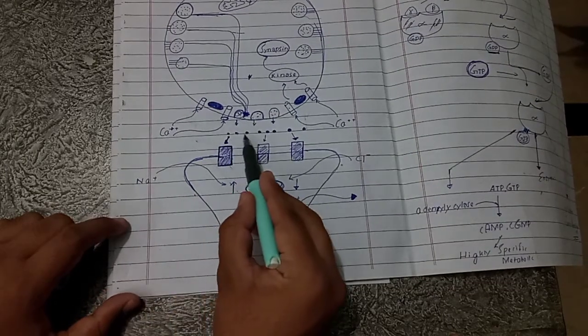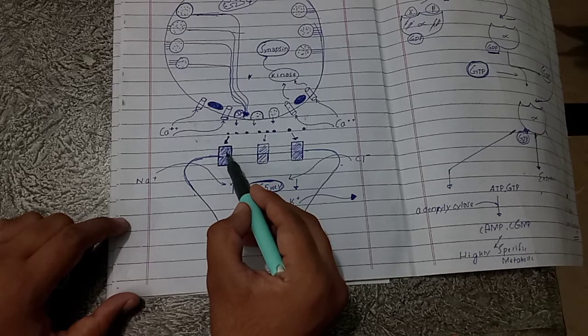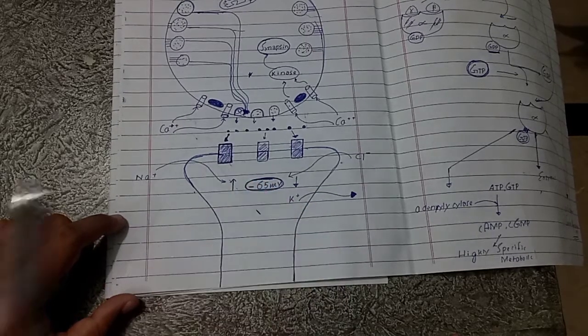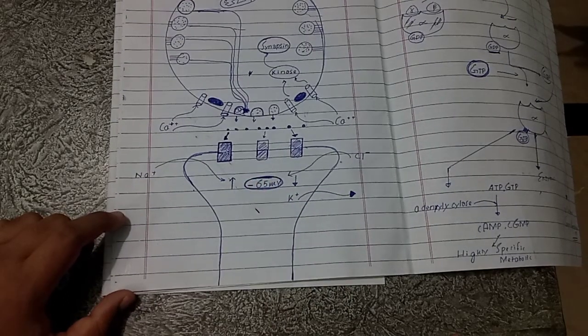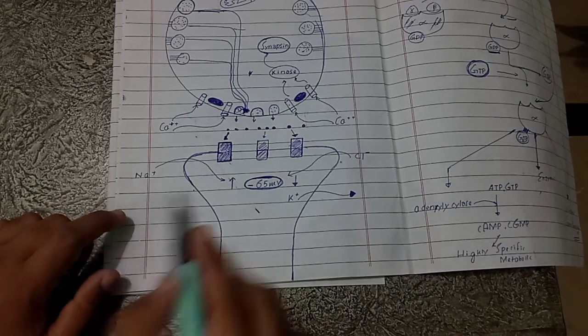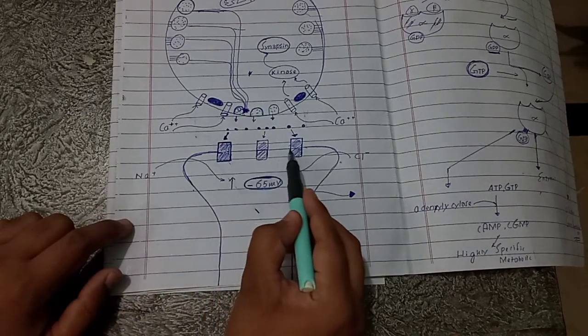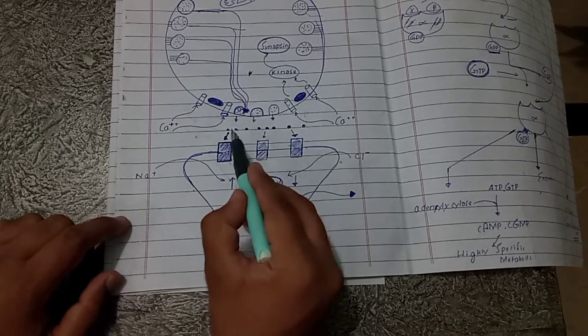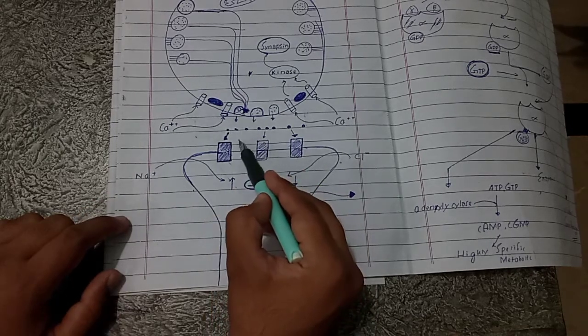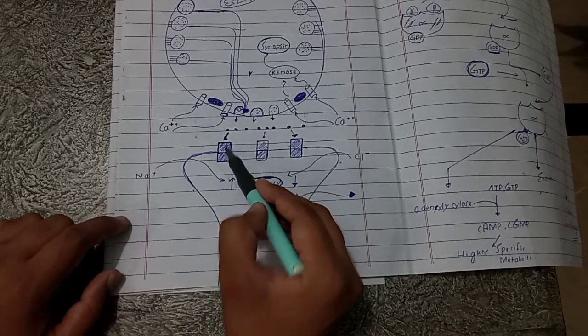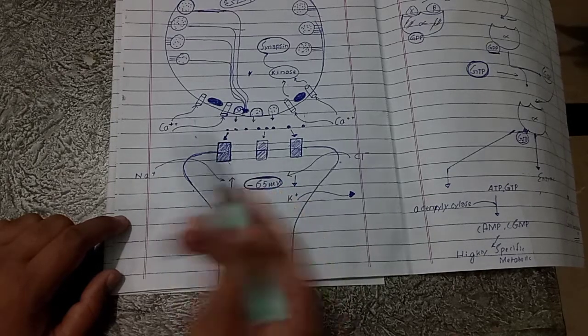So whenever neurotransmitter substance binds with the receptor, let's start first with the ionotropic postsynaptic receptors. Suppose these receptors are ionotropic receptors. When neurotransmitter substance binds with the ionotropic receptor, surely it will open an ion channel.